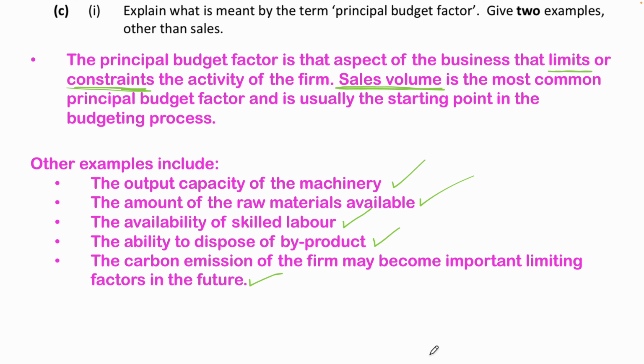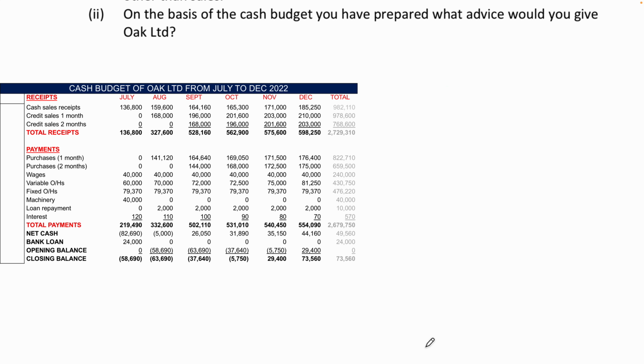factor in the future. There could be a lot of environmental legislation in place saying you can only produce X amount of goods. If that is in place, you can only produce X amount of goods, and therefore that is a principal budget factor as well.